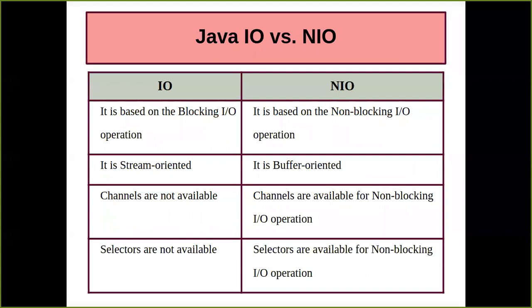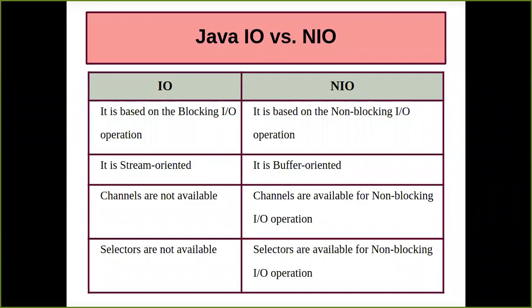Fine. Now we can see the difference between IO and NIO. What is going to happen? The first thing is that IO is completely based on blocking IO operation, and NIO is based on non-blocking IO operation. So always remember your IO operation happens with the help of your operating system, and it communicates with your server with the help of that IO mechanism.